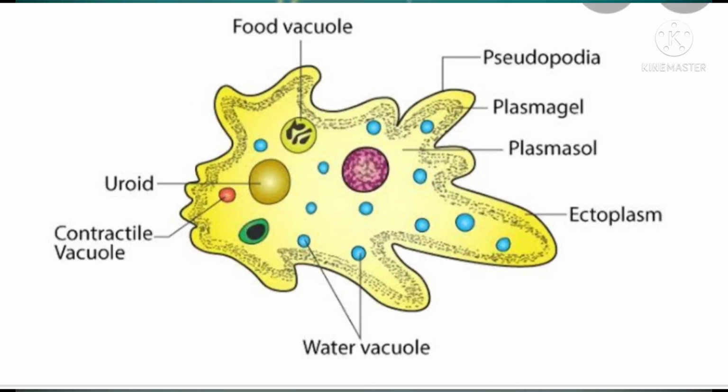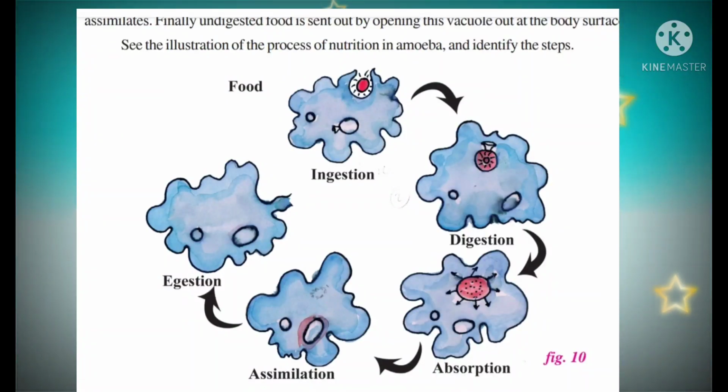Here see children, amoeba constantly changes its shape and position. It pushes out one or more finger-like projections called pseudopodia or false feet for movement and capture of food. Here a food vacuole forms around the captured food.